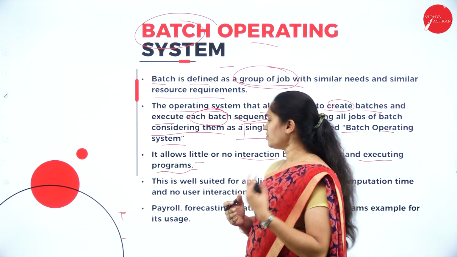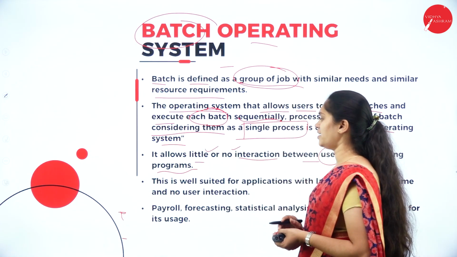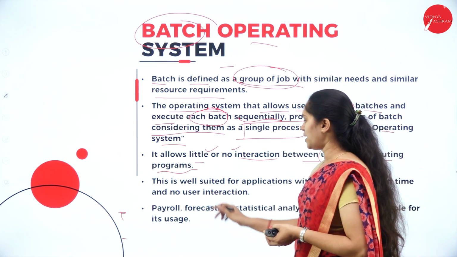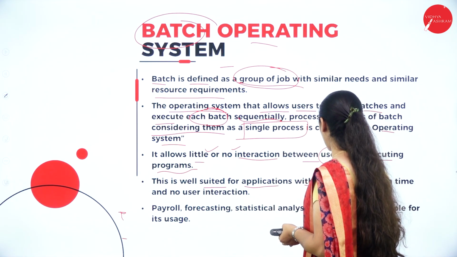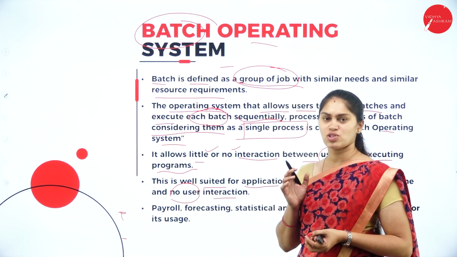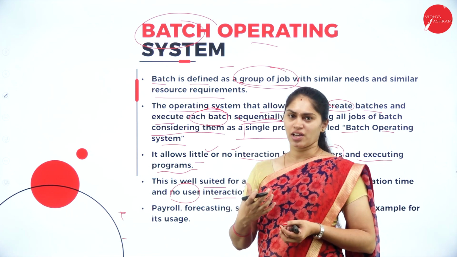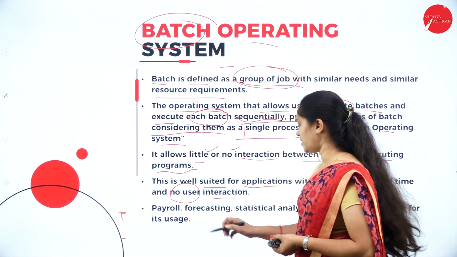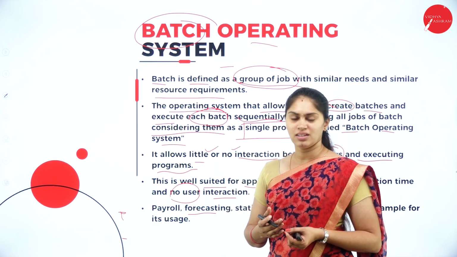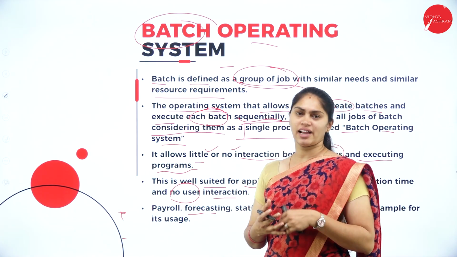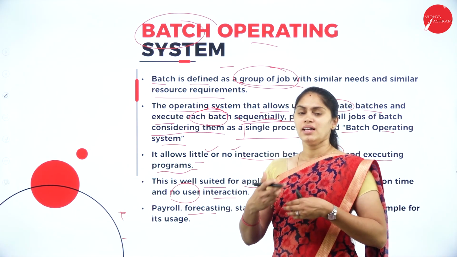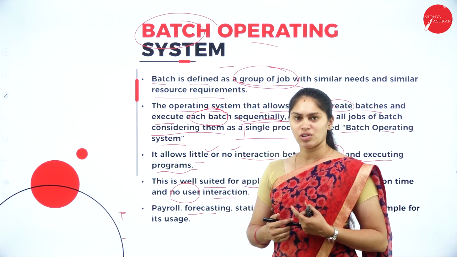So wherever we want little or no interaction, we have to use the batch processing operating system, and it is well suited for applications with large computation time and no user interaction. For example, weather forecasting. When we are looking for centimeters of rain, no human interaction is required all the time. So we can keep the operating system executing all those things.